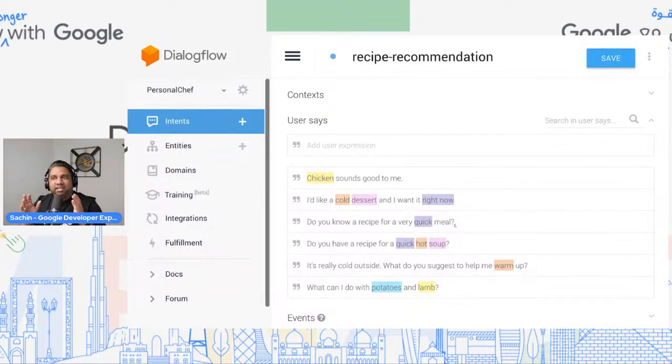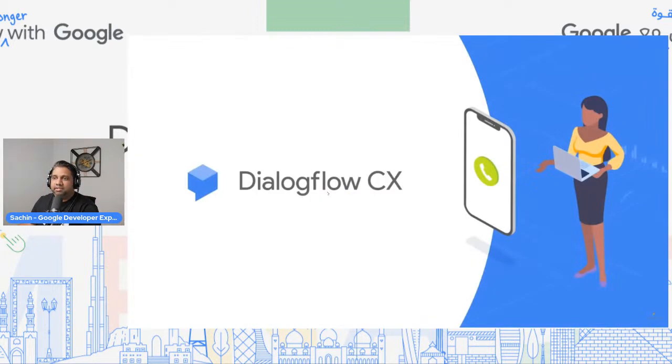Just like that, Dialogflow will pass that conversation to this specific intent, and within this intent, you can extract key information. Here in this case, the highlighted ones are the key information or entities that you're extracting. And you can define different types of entities and build all of that. So that was basically the main Dialogflow Essentials.